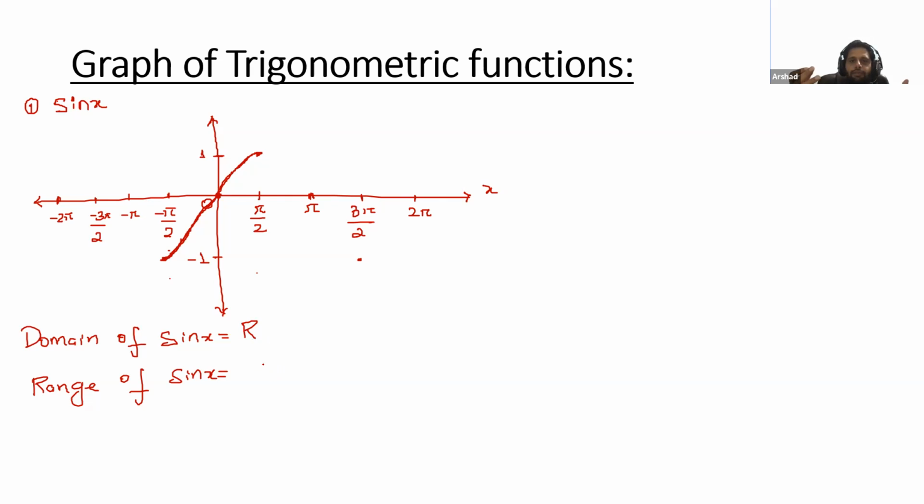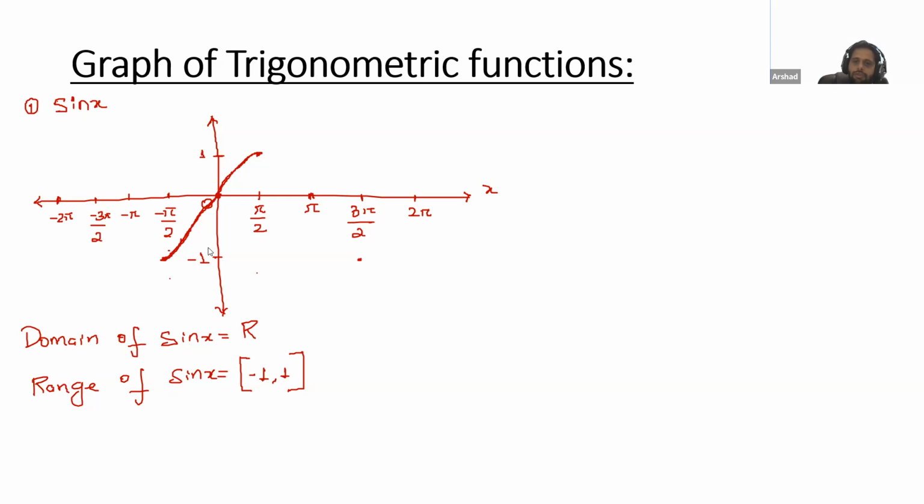Now what is the range? When you put in the domain, the values you get are the range. So anyone can tell me the range of sin x. Very good, Noma. This is correct. Atif, what's the range of sin x? The range will be from -1 to 1. If you check here, Atif, the minimum value is -1 and the maximum is 1, and we are taking all the values between -1 and 1. So that's why the range of sin x is -1 to 1. Is this clear, Atif? Yes. This part is from 11th, domain and range.